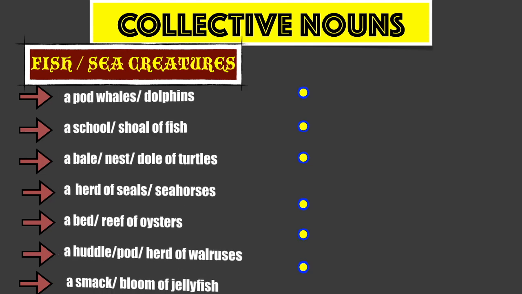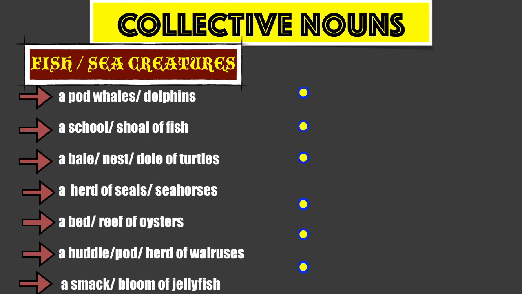A pod of whales or dolphins. A school or shoal of fish. A bale or nest or dole of turtles. A herd of seals or sea horses. A bed or reef of oysters. A huddle or pod or herd of walruses, a smack or bloom of jellyfish.